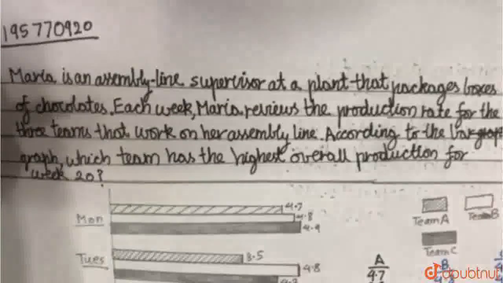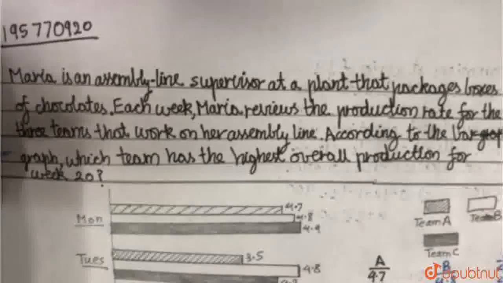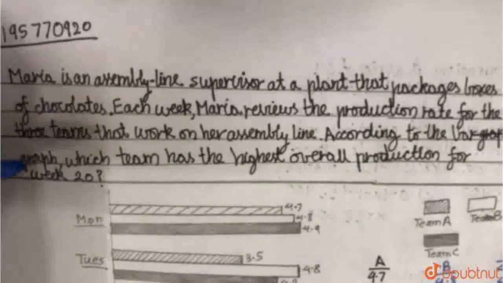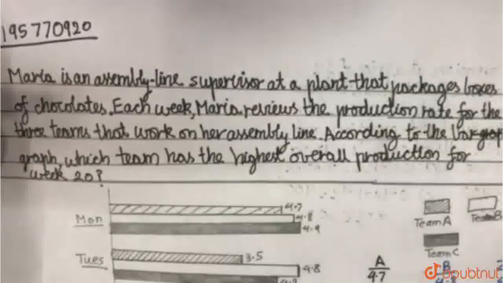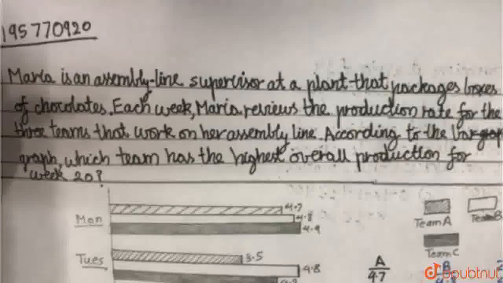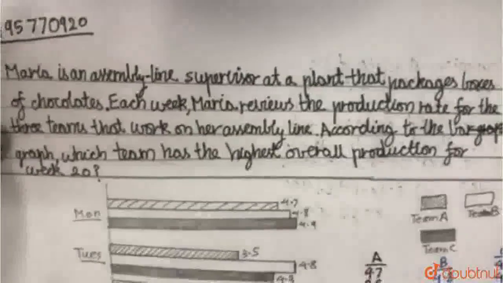Maria is an assembly line supervisor at a plant that packages boxes of chocolates. Each week, Maria reviews the production rate for the three teams that work on her assembly line. According to the bar graph, which team has the highest overall production for week 20?